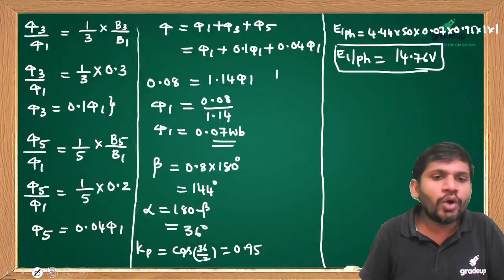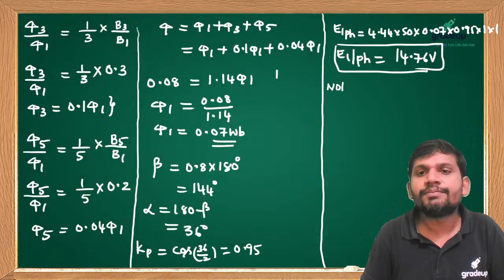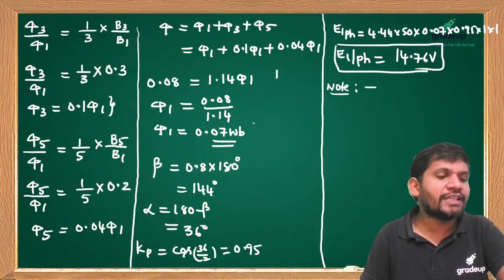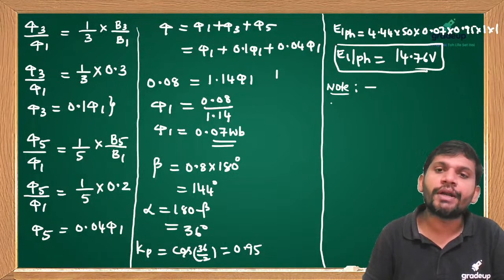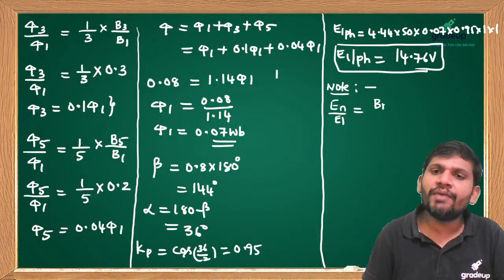This model is important for 2 marks question in GATE exam. And one more note I am giving, student. This formula also you remember, very important. En by E1 equal to Bn by B1 into Kwn by Kw1.